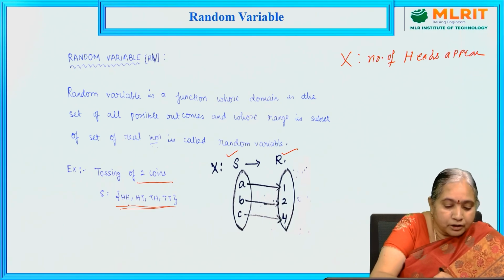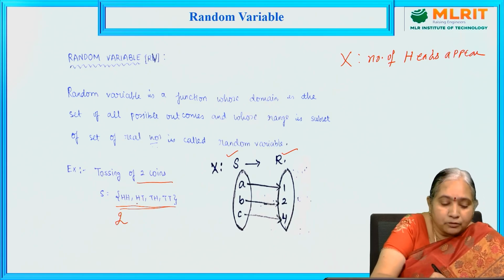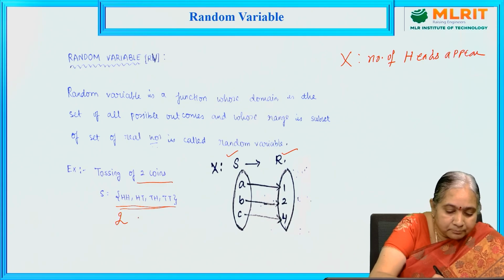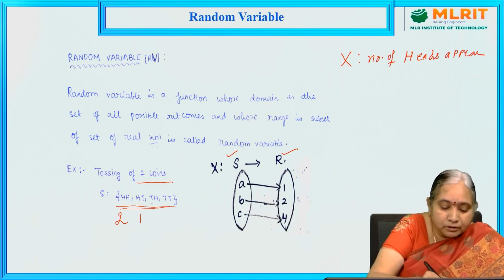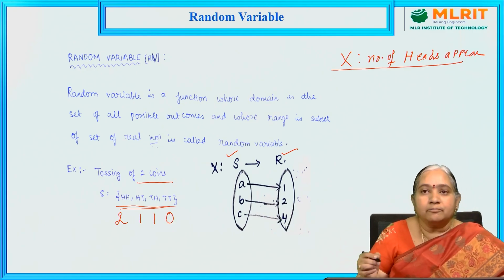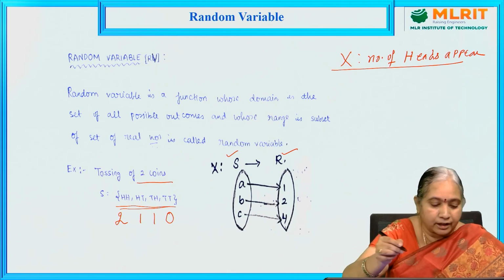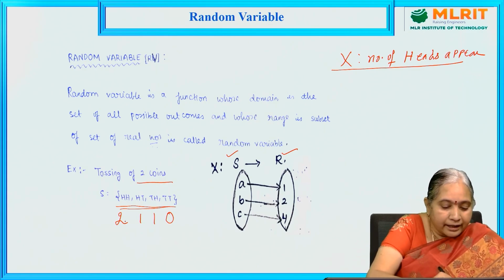In the first outcome, there are two heads. In the second outcome, one head occurs. In the third outcome, one head occurs. In the fourth outcome, only tails occurred, no head appeared, so that is 0. So based on this random variable X, the number of heads, the X values are 0, 1, 2.